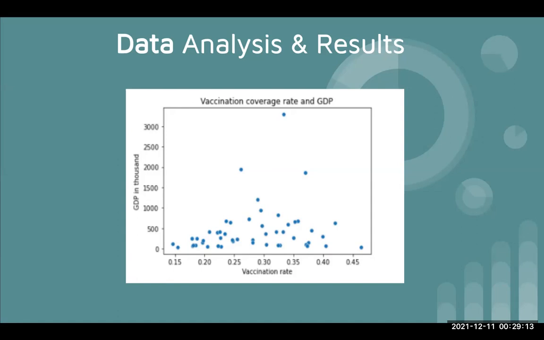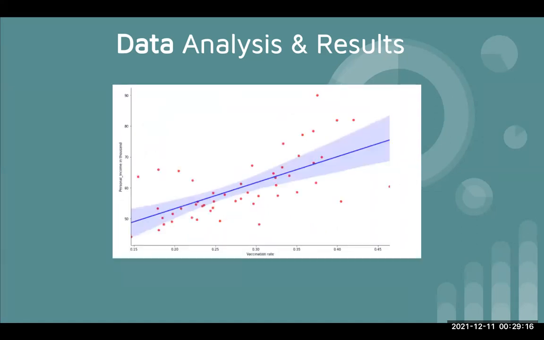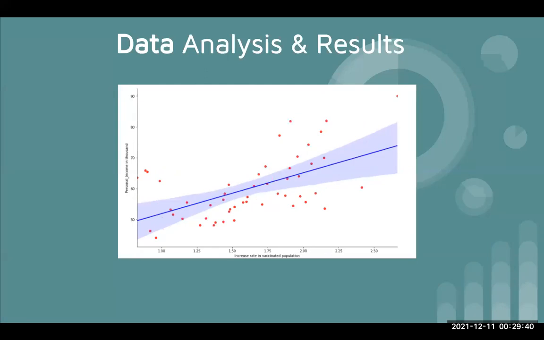Then we went back to our analysis on the relationship between vaccination coverage rate and personal income. From this graph, we find that there is a positive linear relationship between the increase rate in vaccinated population and personal income. To see their relationship closely, we use lmplot to draw the line of their relationship. Now we analyze the relationship from this new graph.